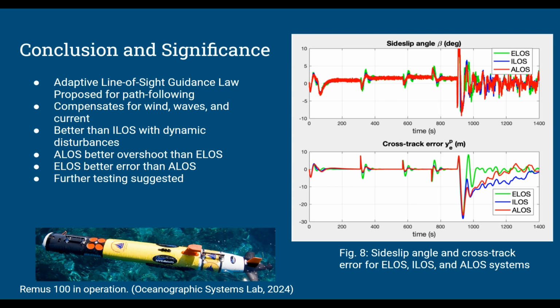ELOS does still present a better cross-track error performance than any other LOS guidance system currently, but with further suggested testing, such as variable plans and alternative testing conditions, the combined high level of crab angle estimation accuracy brought forth by ALOS and cross-track error convergence of ELOS can be taken advantage of, providing a foresight of never-before-seen accuracy in path following for marine and air autonomous vehicles.